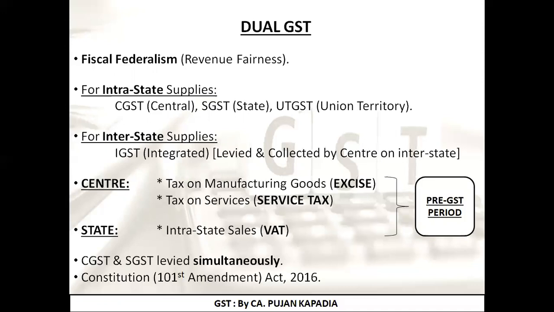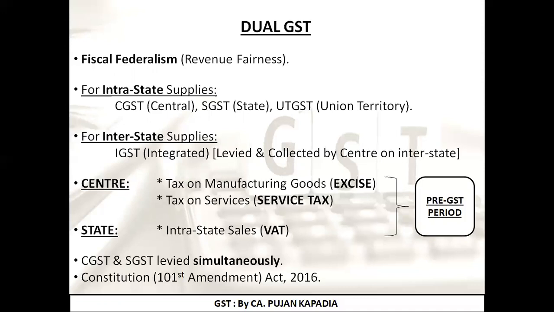Now, for example, my product is falling in the tax rate of 18%. We have seen it in the first slide, different tax rates. So I am dealing in a product on which GST is applicable at 18%. What I am supposed to do is pay 9% in the name of the central and 9% in the name of the state. In short, the total tax rate is going to remain the same. But I have equally divided it into two parts so that revenue fairness can be maintained. I hope I'm clear with this.